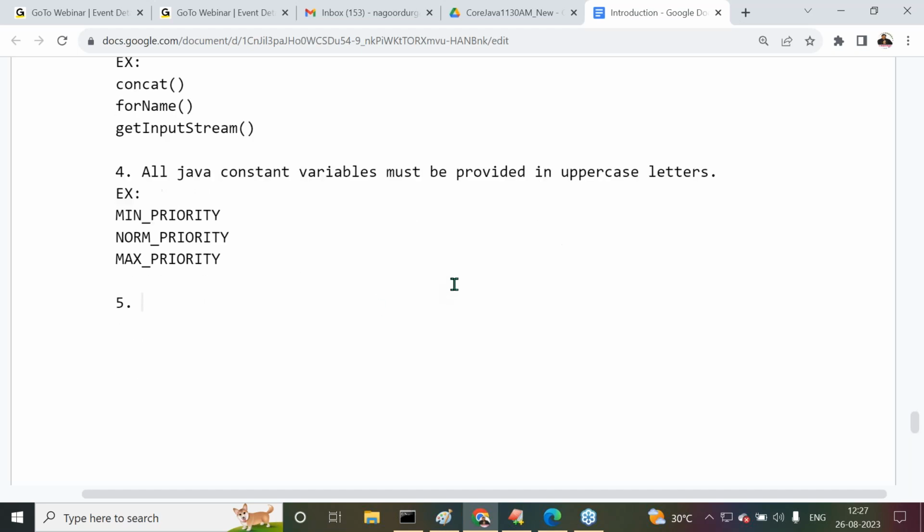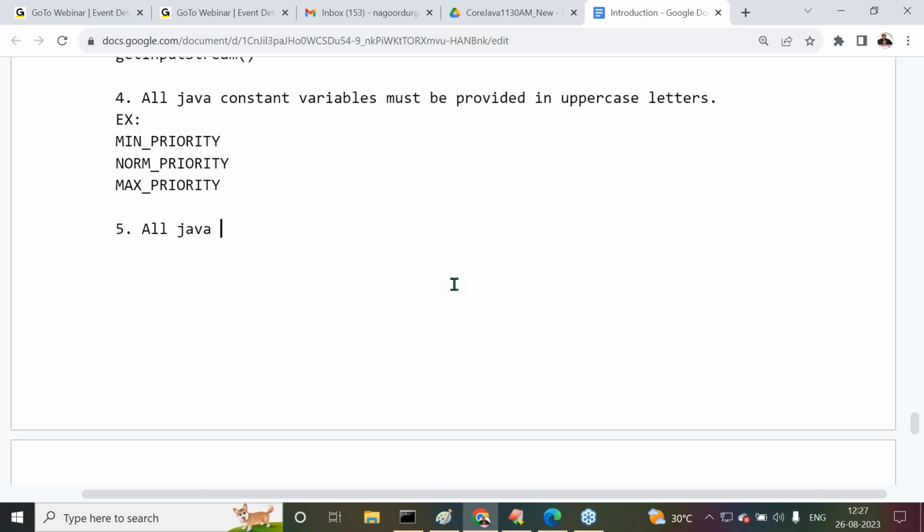Now the next one after this: all Java package names must be provided in lowercase letters. All Java package names must be provided in what? Lowercase letters. And examples here we can understand.